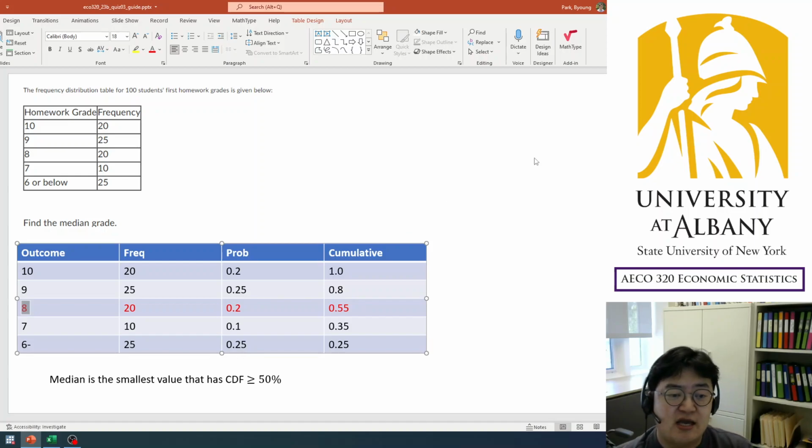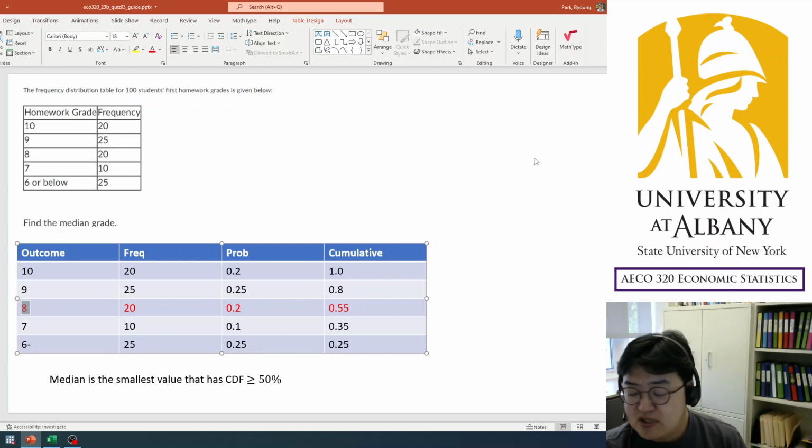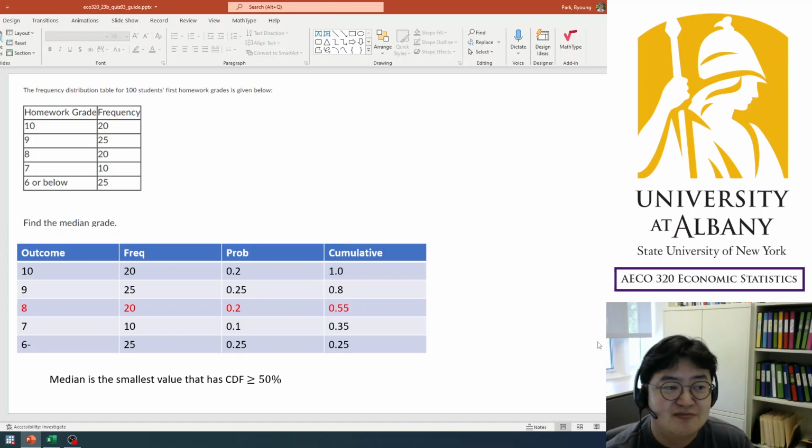Median grade is 8. Okay, so this quiz was more algebraic questions with simple algebra. So I hope it's not that annoying to you, and still repetition is important to understand what's going on.